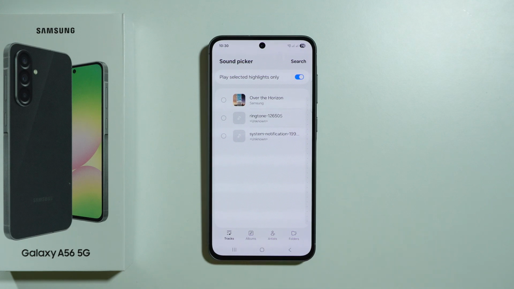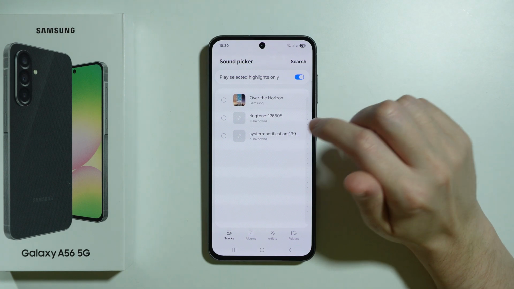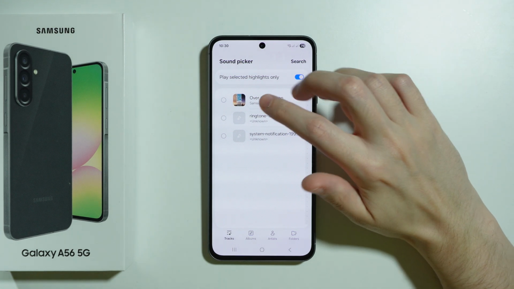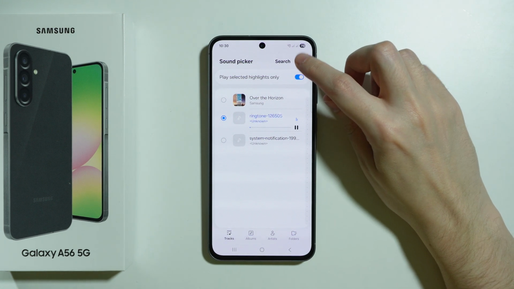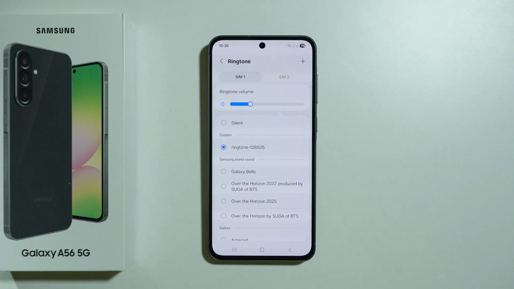and we can switch to any of these categories at the bottom, unless you actually find immediately the ringtone that you wish to use. So you can select it over here and we can press down in the top right corner, and the ringtone should also be immediately selected in the chosen SIM. And that's pretty much it.